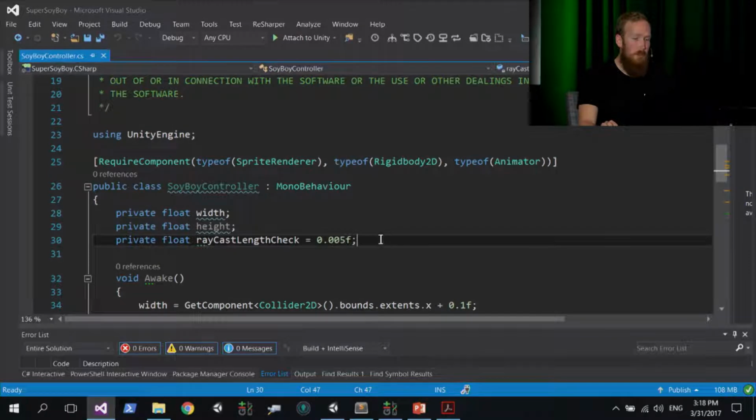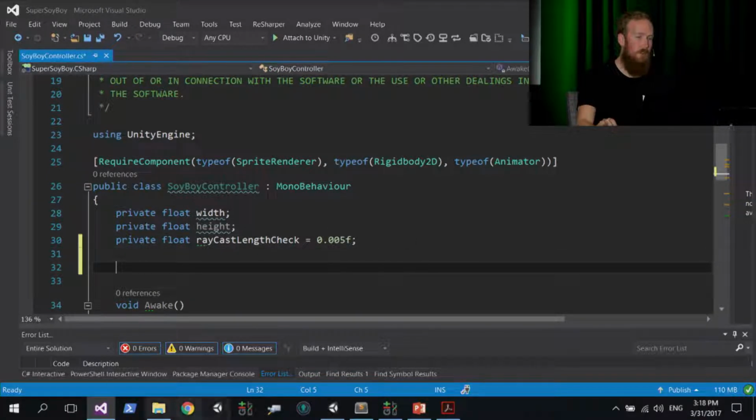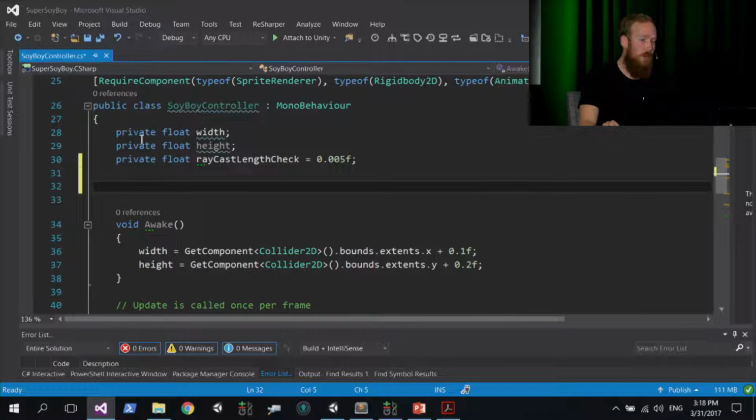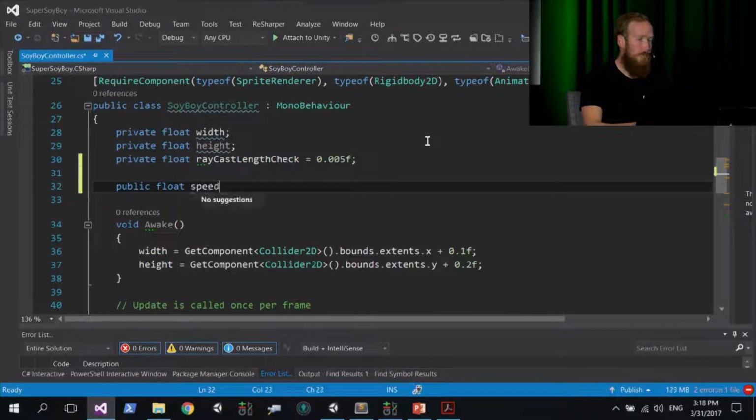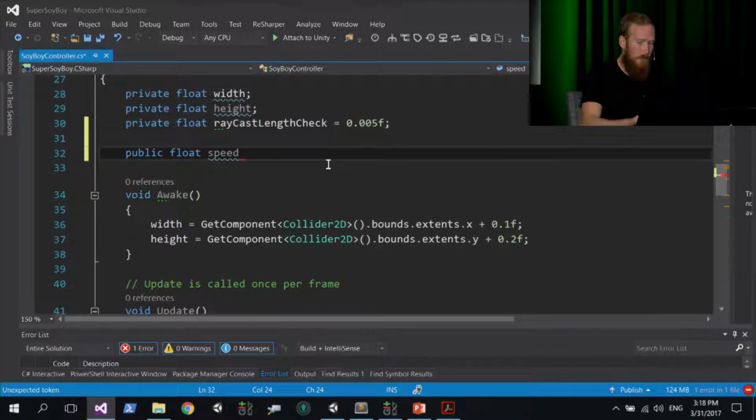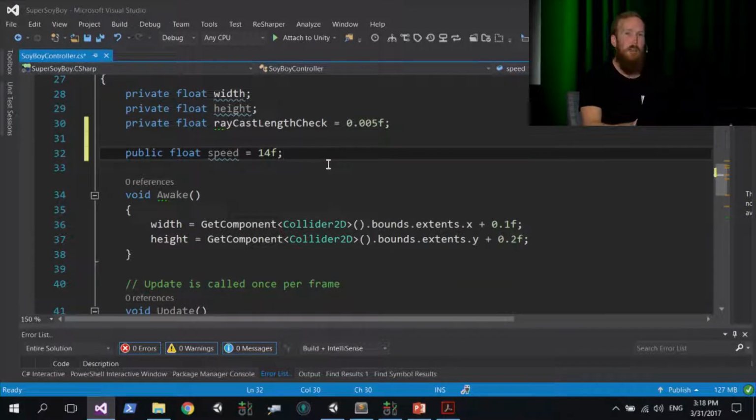OK, so what we're going to do now is look at adding some functionality. Go to the very top of that script, and just below these private float variable fields at the top of the script, add a few lines. We're going to add some new variables here. We're going to start off by typing in public float speed. Hopefully this is big enough for you guys. I can zoom it a little bit more. And we're going to say equals 14f. So 14f is a float value of 14. Now, ignore these. These are magic numbers for now. They're just what I've found works well with the game. So if you see a default value like that, that's what it is.